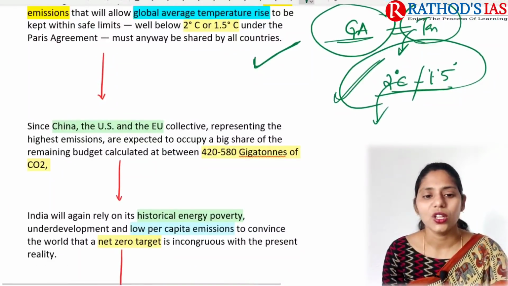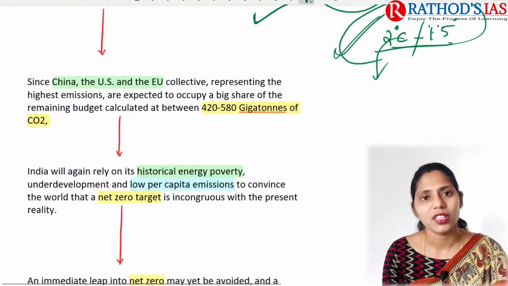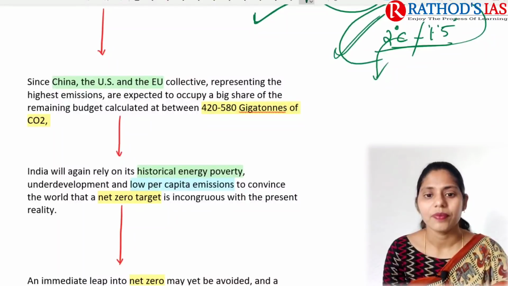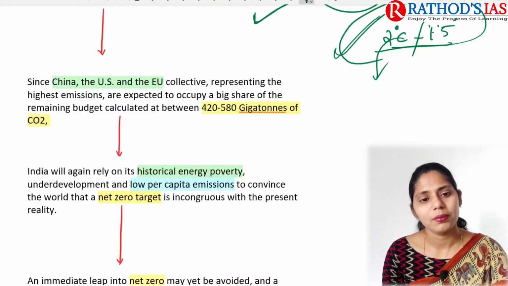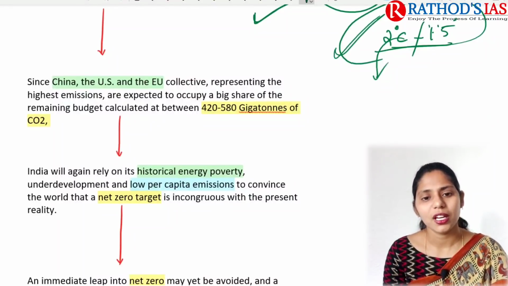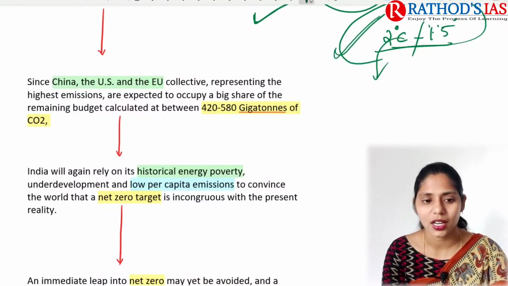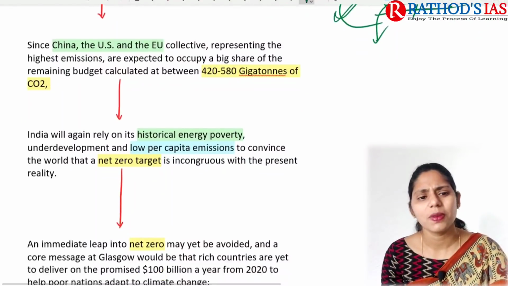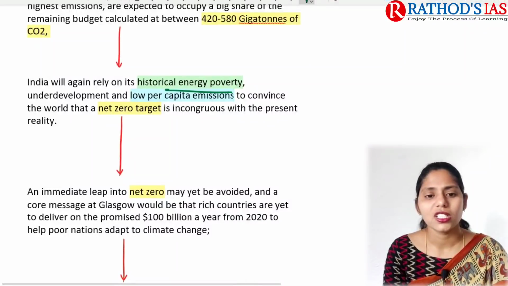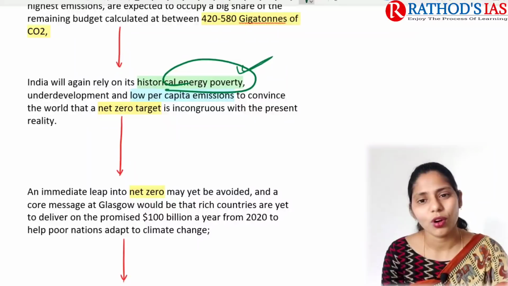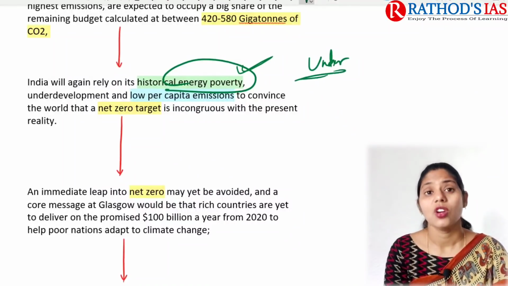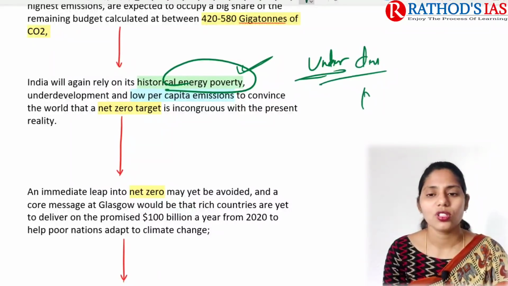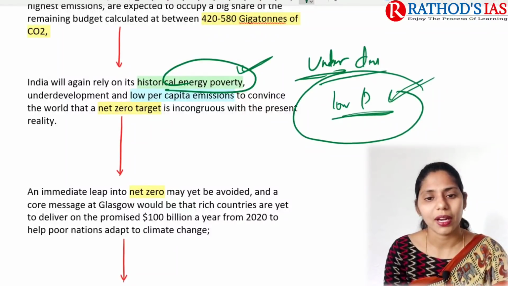And if you see China, the US and the European Union, they came up with deadlines for carbon neutrality, and they also came up with a budget, and in this budget they are going to occupy the big share, for example 420 to 580 gigatons of carbon dioxide. And if you are talking about India, which is mainly relying on historical energy poverty, we are facing a number of challenges: there is no proper infrastructure, we are facing underdevelopment, and we are also facing low per capita emissions, right? So we are also focusing on this low per capita emissions.